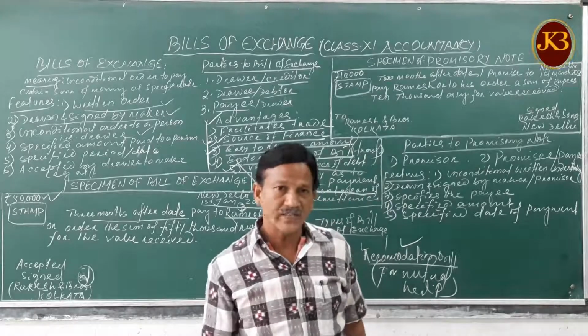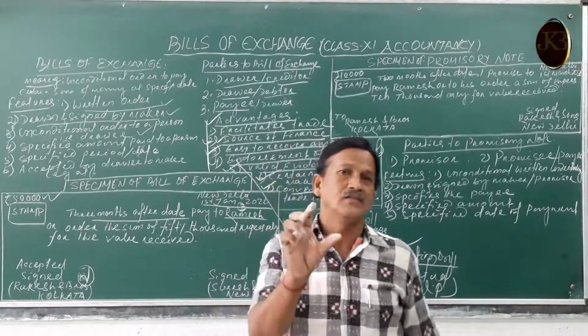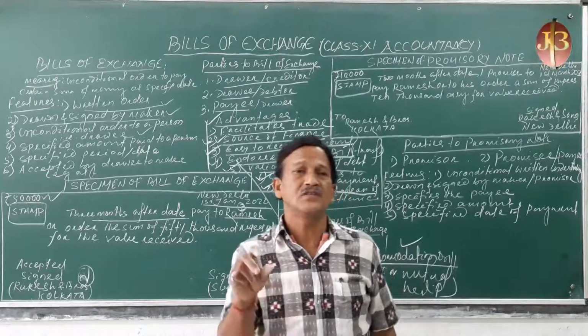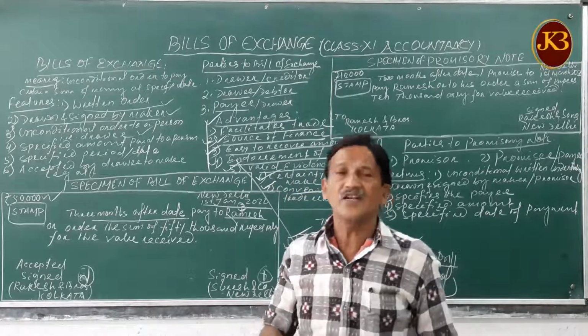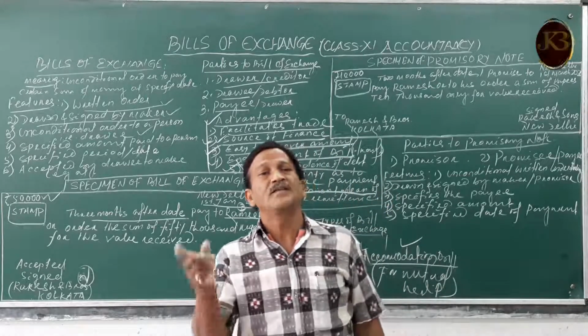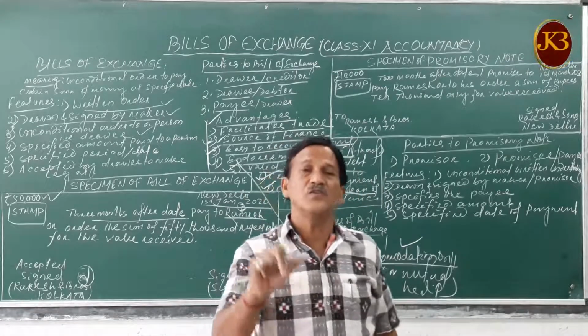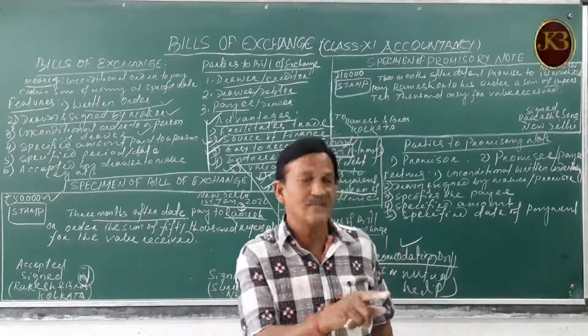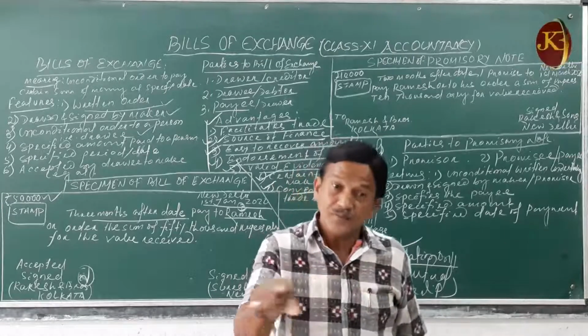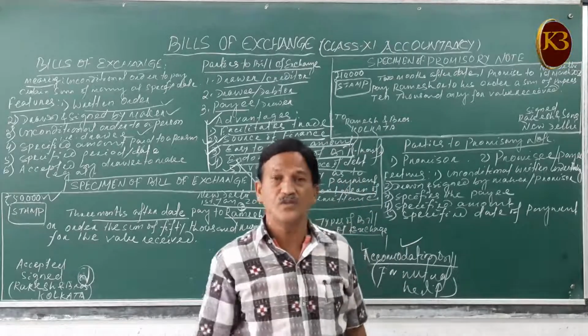It is not a currency note. On currency notes of 10 rupees, 5 rupees, 20, 100, 50, even 2000 rupees, 500 rupees, 200 rupees, you can see there is a written promise.